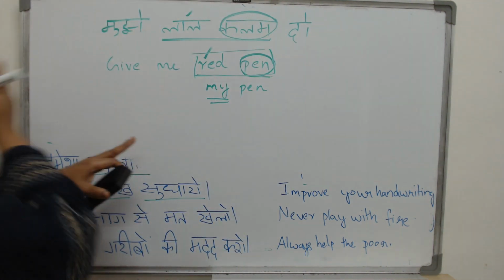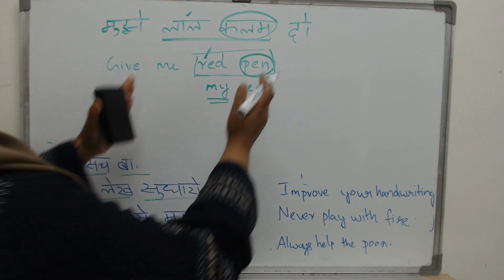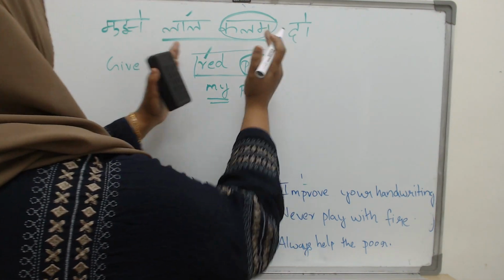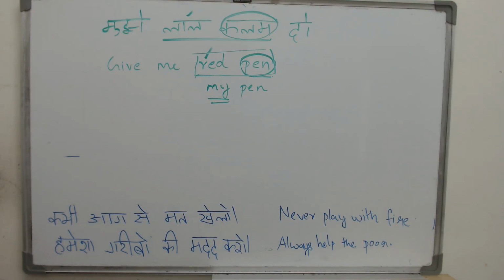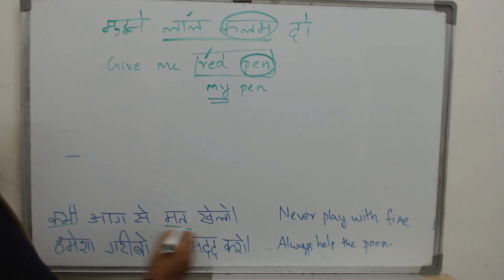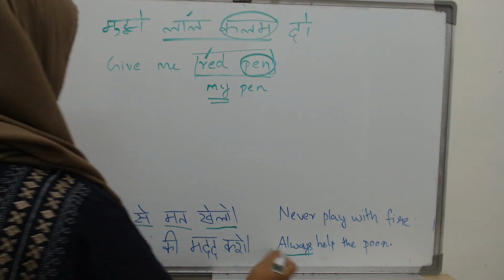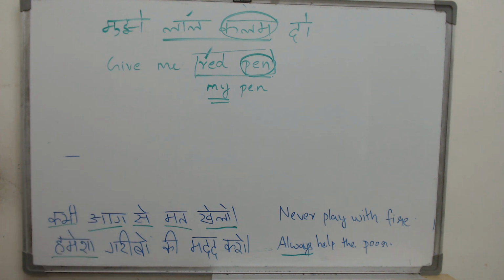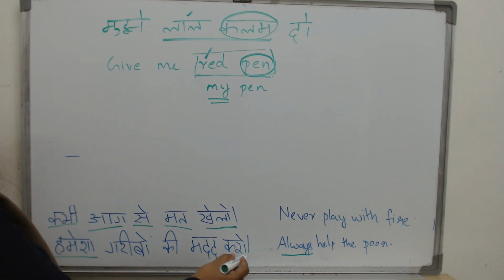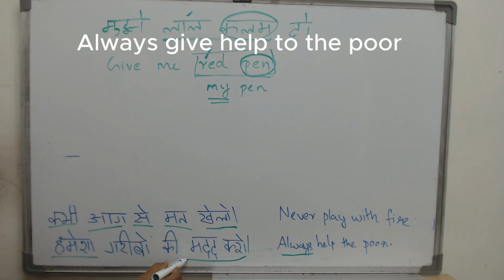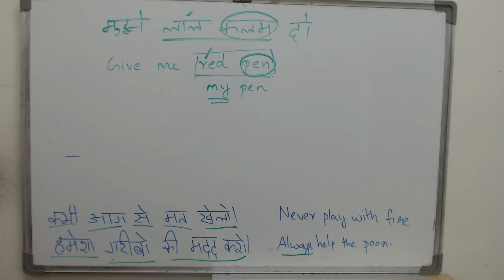Usually we come reverse, right? We go ulta. Don't go like that. Take it together as a block. Kabhi aag se mat khelo. Never play with fire. हमेशा गरीबों की मदद करो. Always, start the sentence with always or हमेशा. हमेशा गरीबों की मदद करो. Always help the poor.